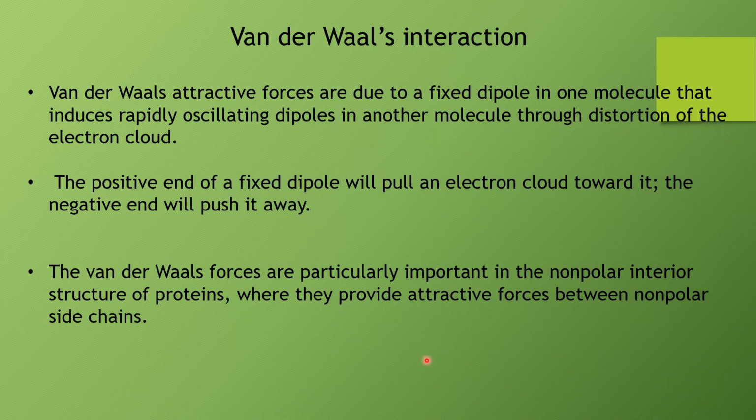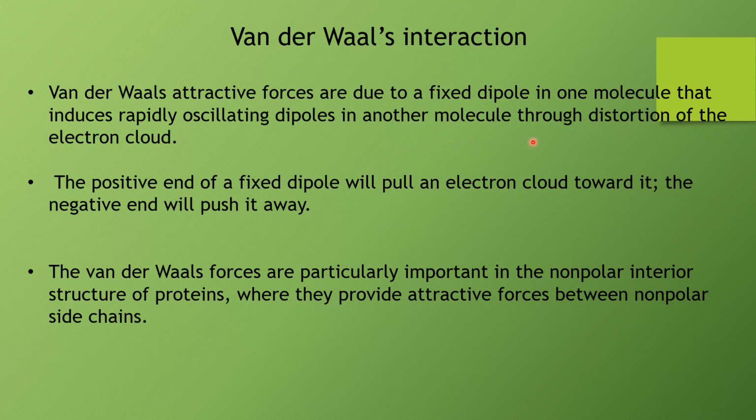Now coming to another interaction, that is van der Waals interactions present in biological molecules. These are basically due to fluctuations of electronic distribution. There may be an induced dipole. One of the atoms may have a dipole formed.